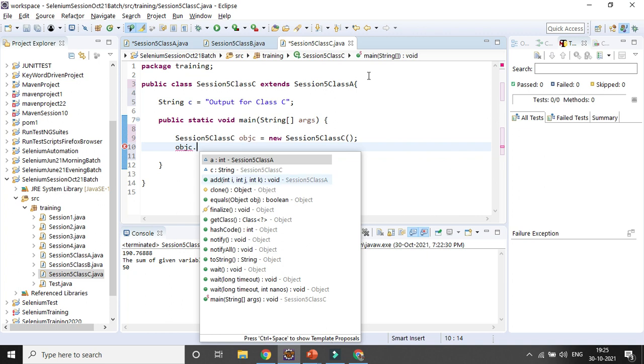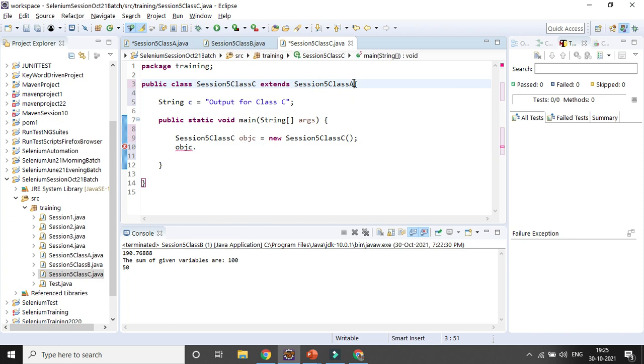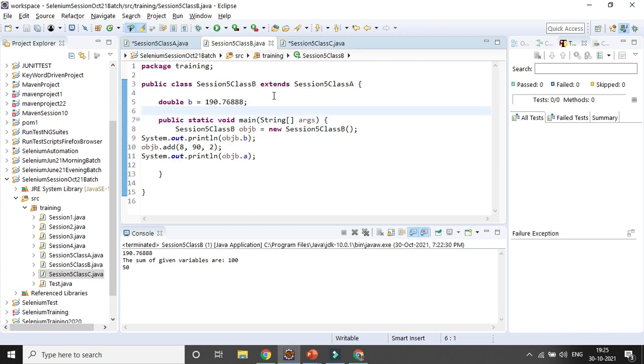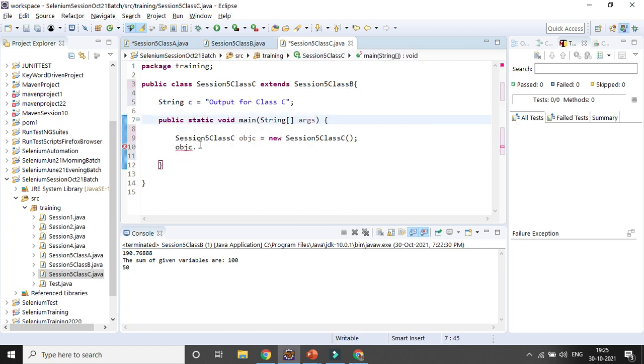Now if you change it to B, what happens? Because B is anyway extending class A, whenever you extend class B in class C, you are not only accessing all the variables or methods written for class B, you can access all the details from class A as well, because the grandparent, parent and child relation is happening.